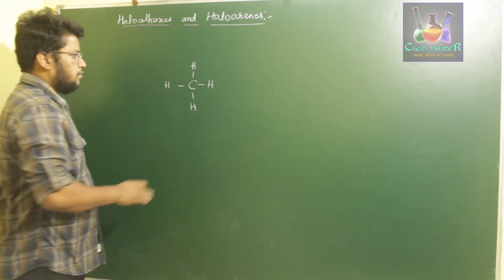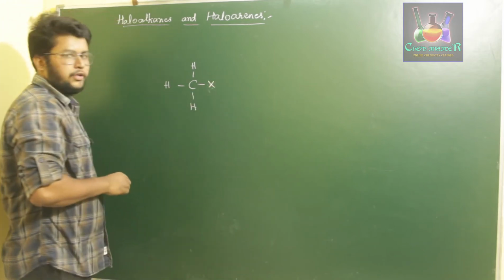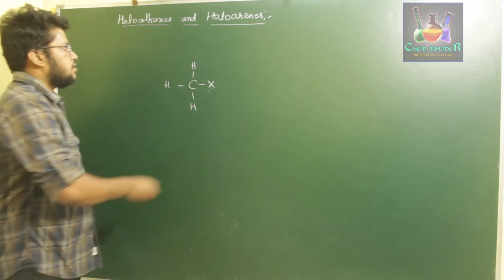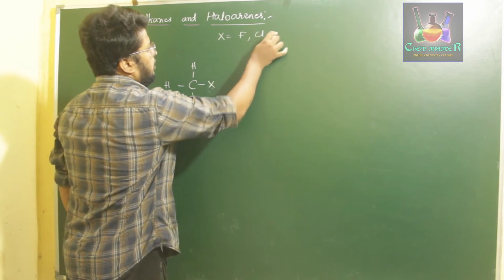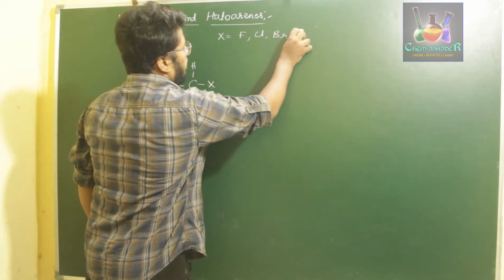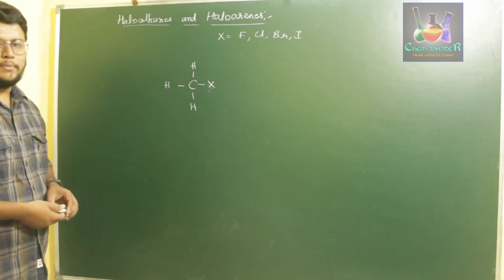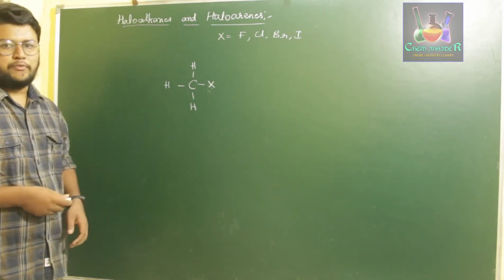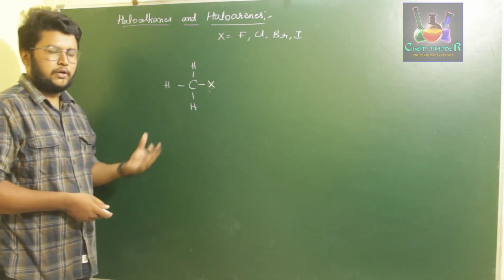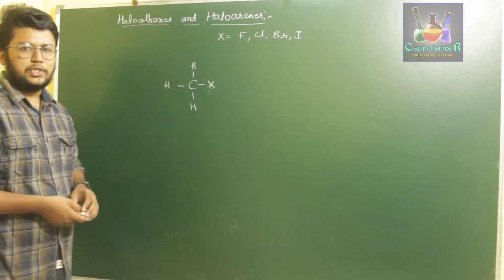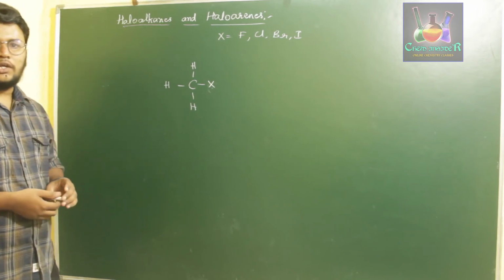If you replace one of these hydrogens by a halogen atom, generally denoted by the symbol X, and the halogens are fluorine, chlorine, bromine and iodine, which we normally use in our hydrocarbon chapters. These are the 4 different types of halogens. If you replace one of the hydrogens present in a hydrocarbon by the respective halogen, that gives us a derivative of aliphatic hydrocarbon known as haloalkane.